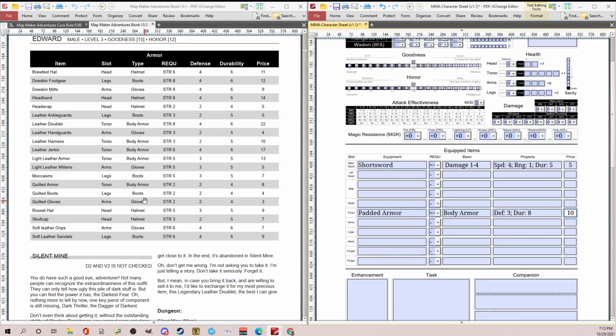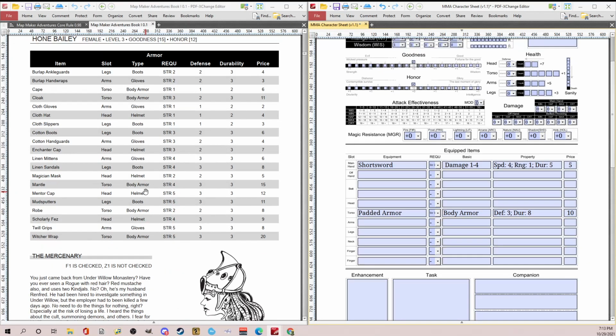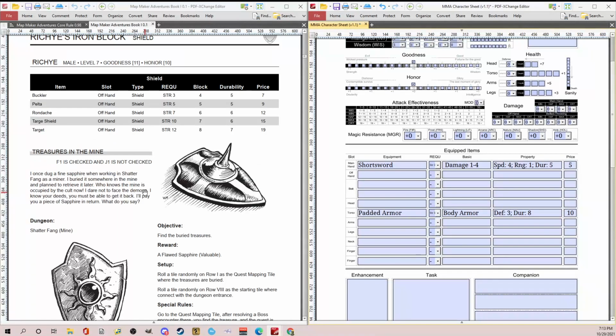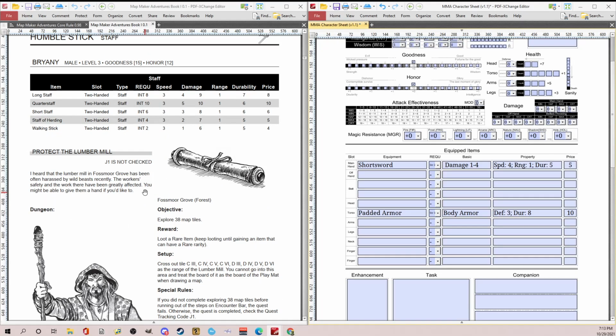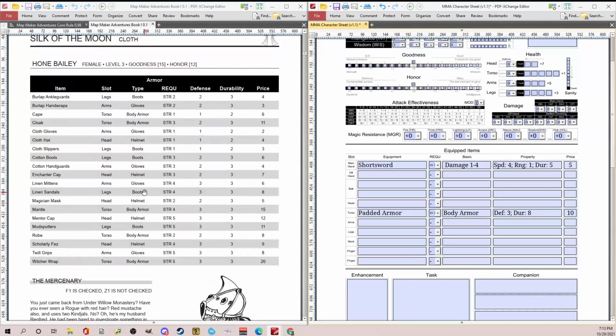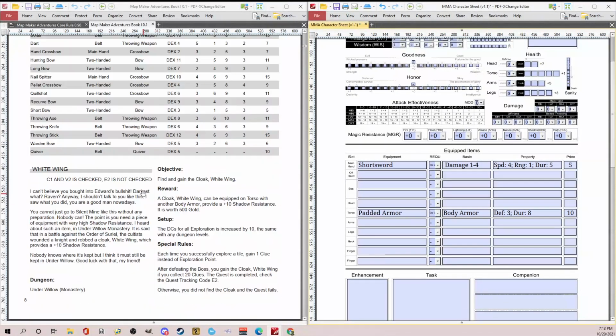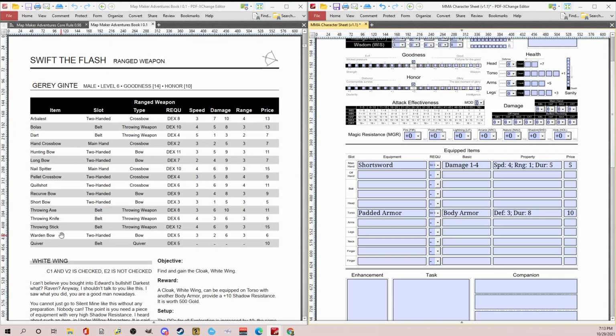What else may I want? I feel like maybe a helmet or something, but what about ranged? I really want something where you can do ranged if possible. I don't know how important that is. Could do a shield. Could have sworn I saw ranged. Must have missed it. Let's go back. Leatherworks. Mail and plate. Here we go. Ranged weapon. So what would a short bow be? 5? Let's just do that for now. We'll do short bow.